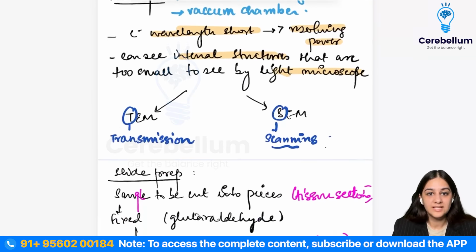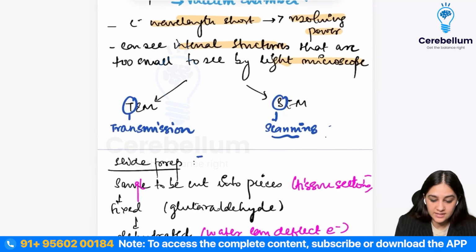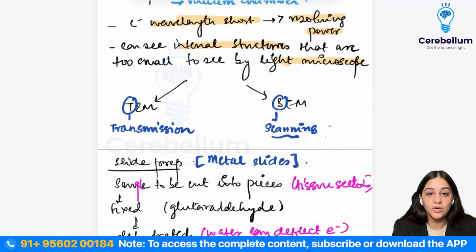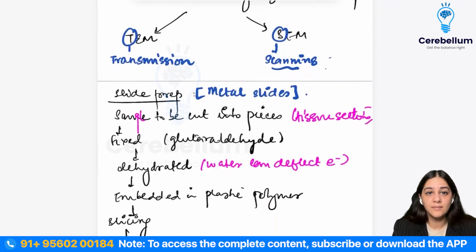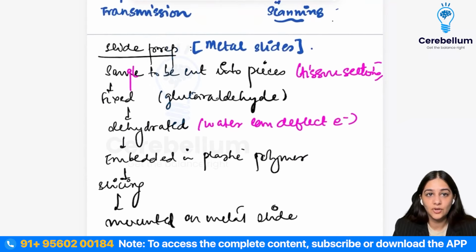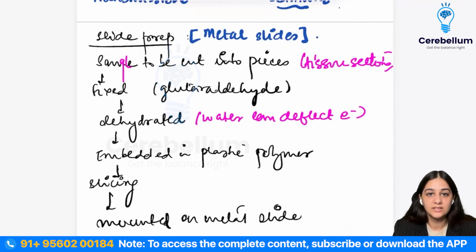Coming to the slide preparation. What kind of slides are used for the electron microscope? They are metal slides, versus the glass slides used in the light microscope. So we have to do some kind of sample preparation. It's not like we can just put any tissue and see it under the electron microscope. We have to prepare the tissue. And how do we prepare it?